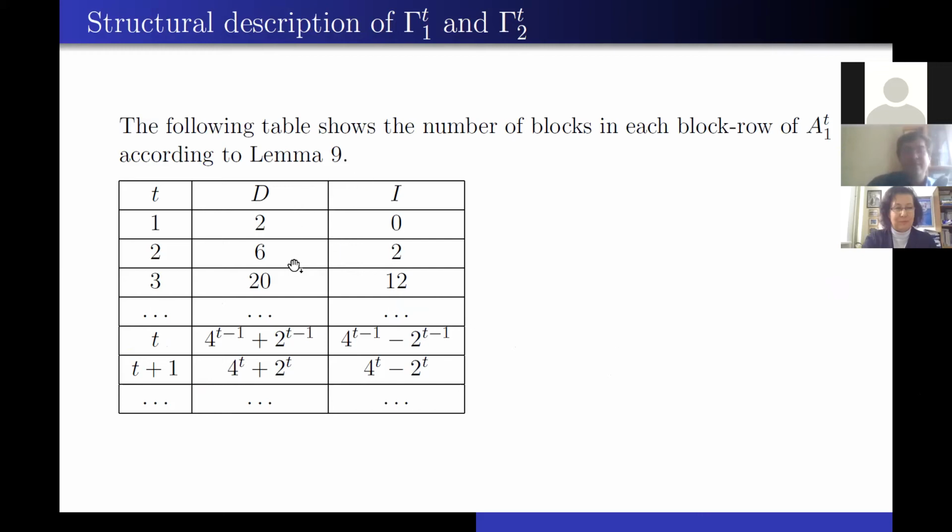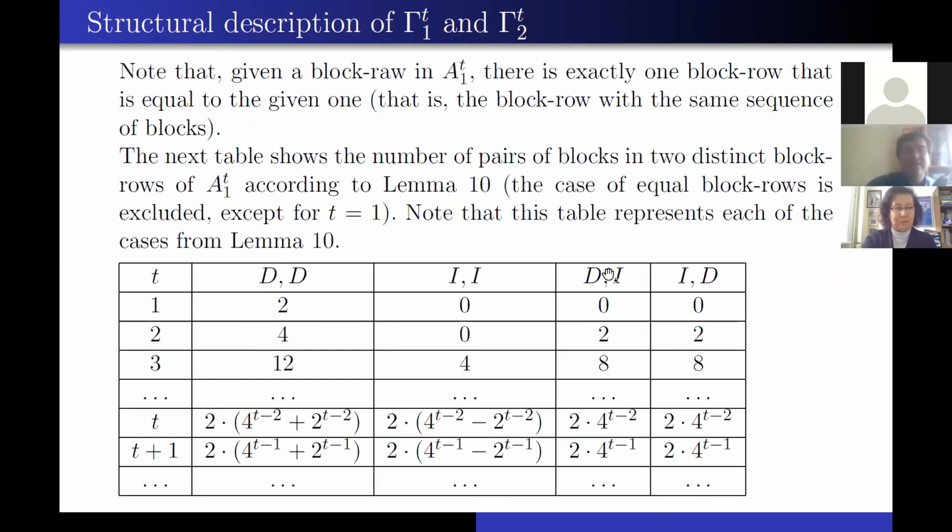So we just apply lemma 9 and we have this formula for the number of blocks D and the number of blocks I. And actually note that given a block row in A1t, there is exactly one block row that is equal to the given one, that is the block row with the same sequence of blocks.